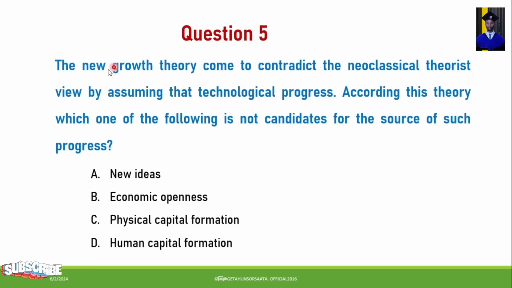Next, question number 5. The new growth theory came to contradict the neoclassical theorist view by assuming that technological progress is endogenous. According to this theory, which one of the following is not a candidate for the source of such progress? A. New ideas. B. Economic openness. C. Physical capital formation. D. Human capital formation. So according to this theory, the one which is not a candidate for the source of such progress is physical capital formation. So C is the correct answer.